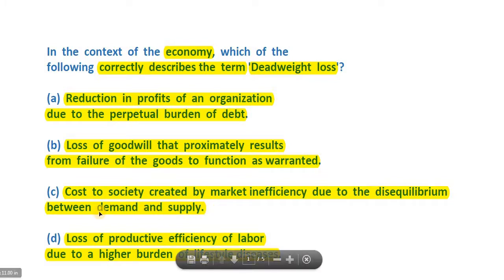But when there is a disequilibrium, let's say demand is high but supply is low, it means prices would be more. It means consumers would not be getting as much as they are demanding, right? So that would entail a dead weight loss, because we are not being able to have maximum utility of consumers as well as of producers.